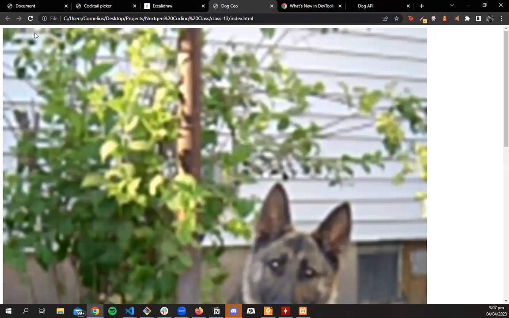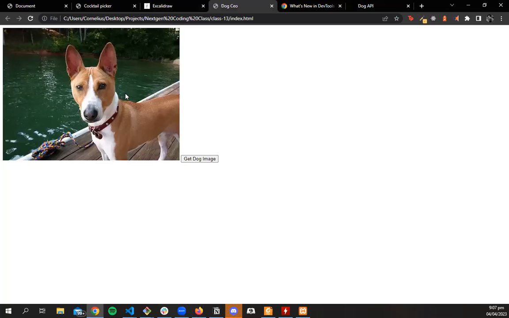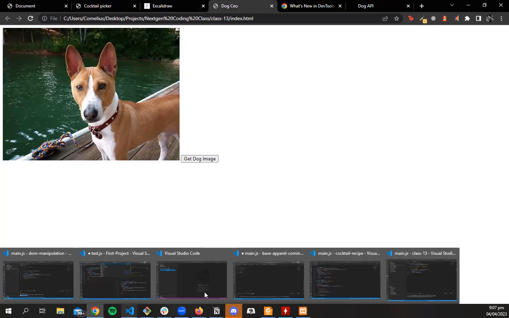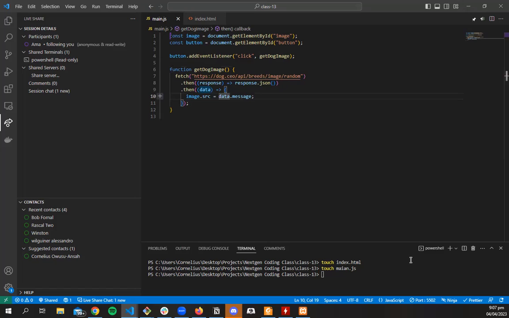So if we save this and we come here and we refresh, we have our button. By default, when we click on our button, we've coded it so that it should make a request. So if I click on my button, it's making a request. It has made a request to get a dog image. So whenever I click on this button, I'll make a request, and it'll keep making requests. That's it.